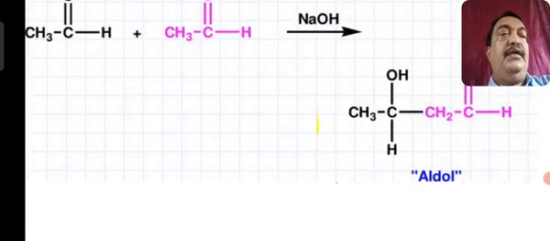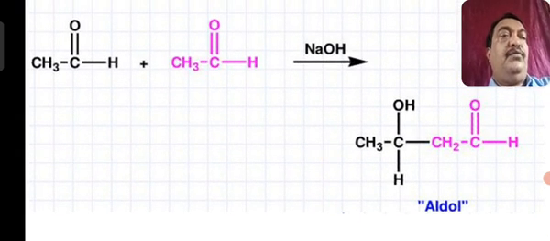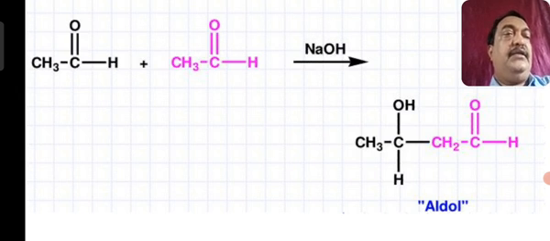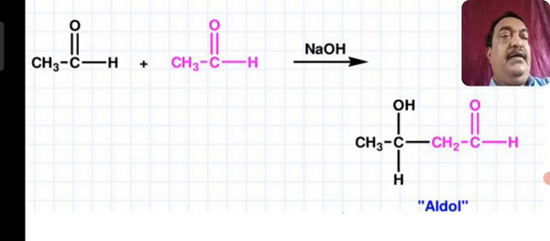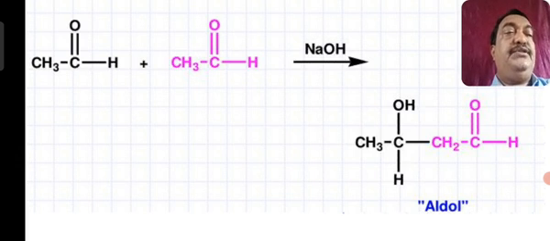And with two aldehydes, there is also formation of OH with C double bond O. You can see this particular compound is named as alpha beta hydroxy aldehyde and ketone, because the carbonyl carbon, next to that is called alpha, next to that is beta, and next to that is gamma. Therefore at the beta position there is a hydroxyl group. Actually it is called beta hydroxy aldehyde or beta hydroxy ketone.